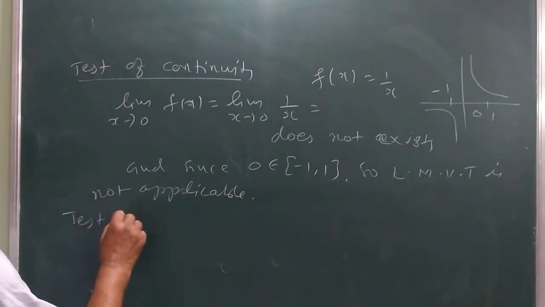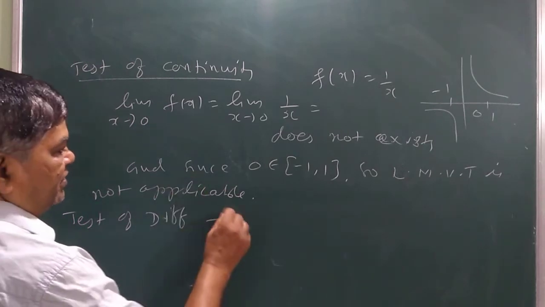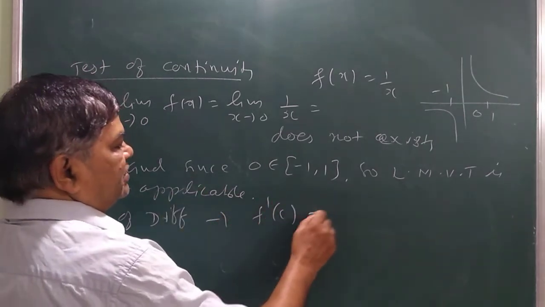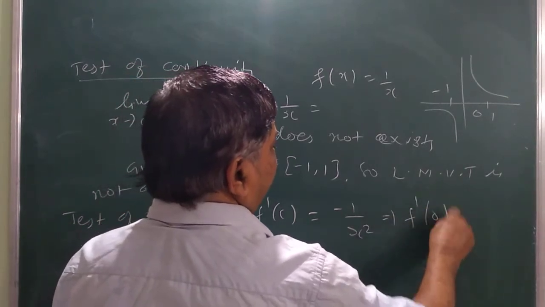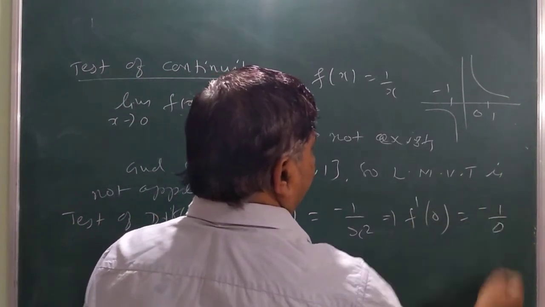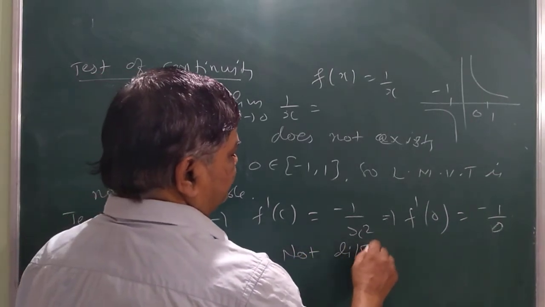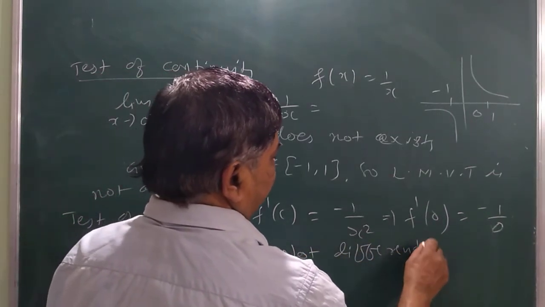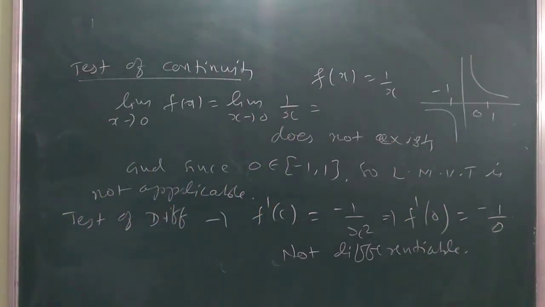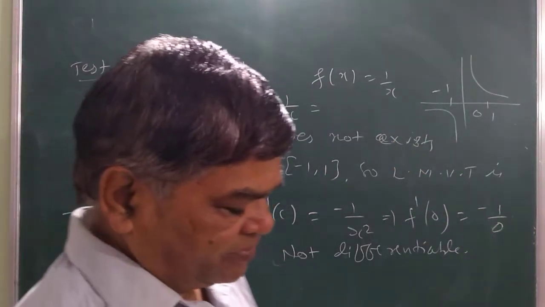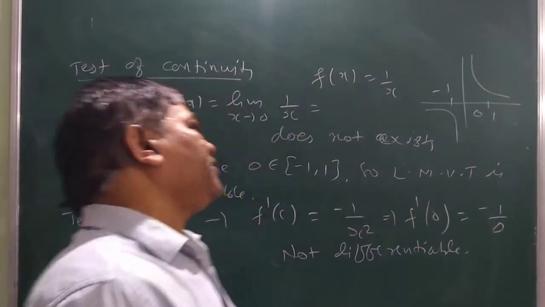That is the test of differentiability. Here f dash is -1/x². So f dash, if you put 0 here, is -1/0, not differentiable. So this function is neither continuous nor differentiable. So LMVT is not applicable.